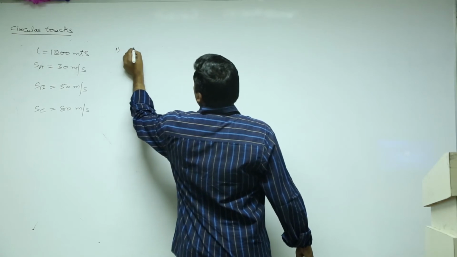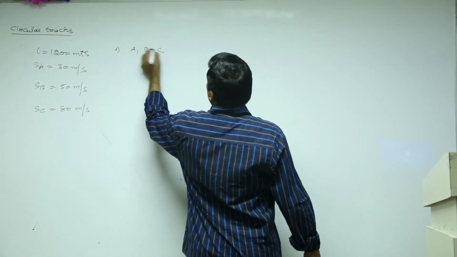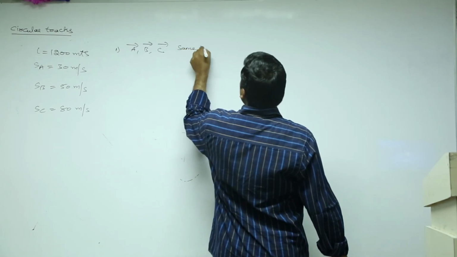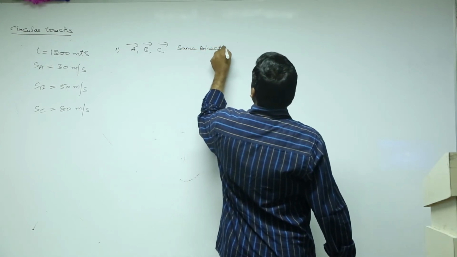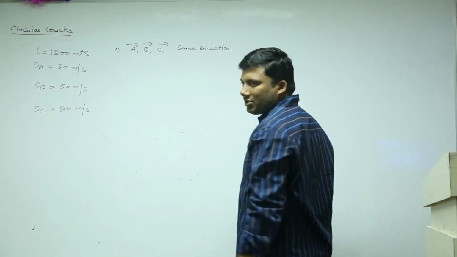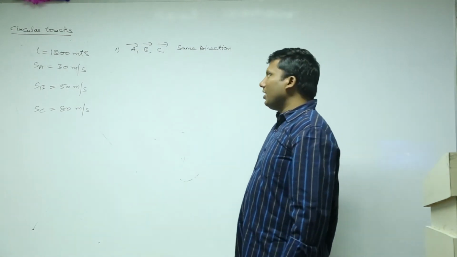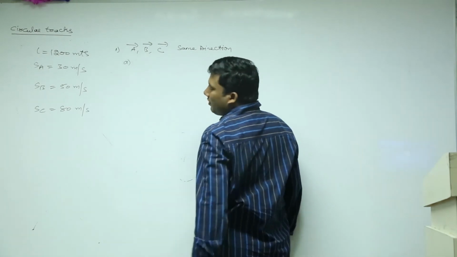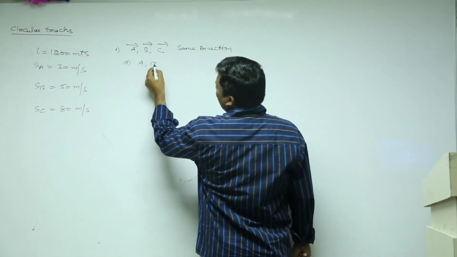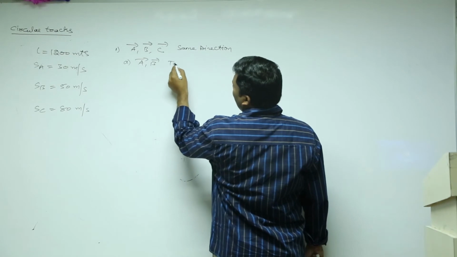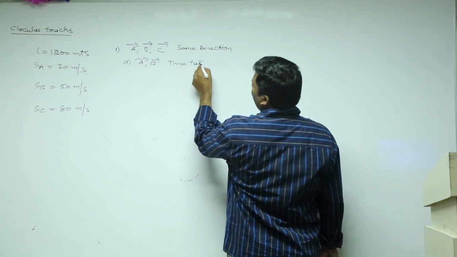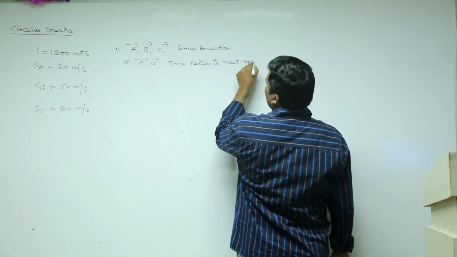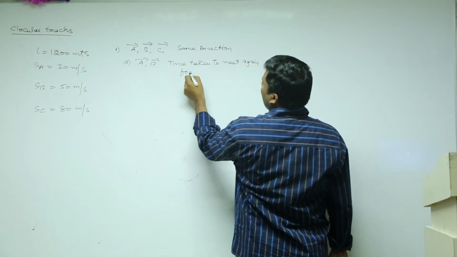First case, A, B, C are moving in the same direction. In that one, first, A and B: time taken to meet again for the first time on the track.